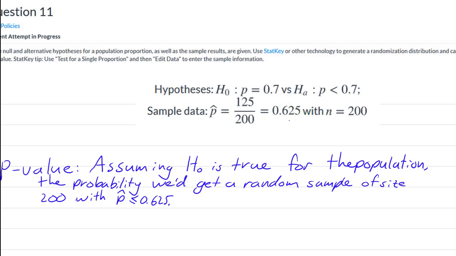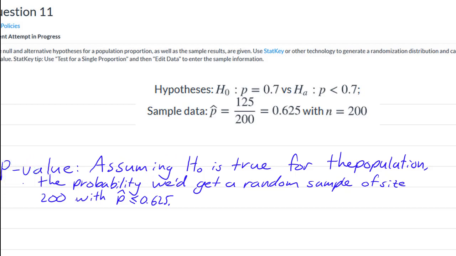And what you're wondering is, out of a sample of 200 people, how strong is this evidence from this sample that fewer than 70% of people are staying home, either because they're working from home or because they're suddenly unemployed or whatever. So the question is asking you to find the p-value for this hypothesis test.